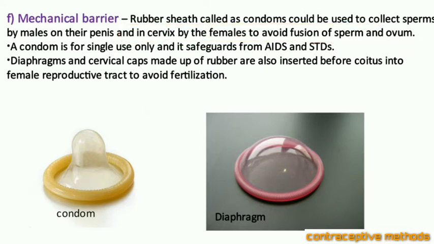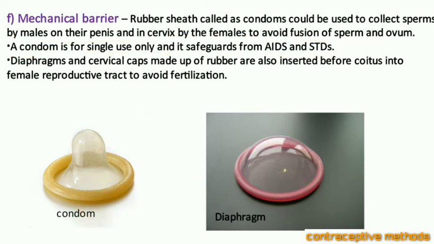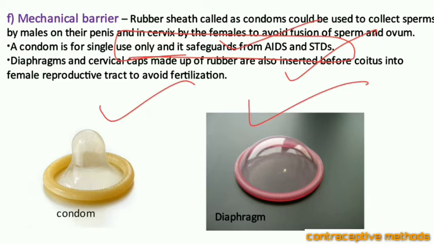Now next, a condom is a single use device, which is used for a single purpose at a single time, and it safeguards from AIDS or STDs, that is acquired immunodeficiency syndrome and sexually transmitted diseases, which are prevented due to these kinds of devices.